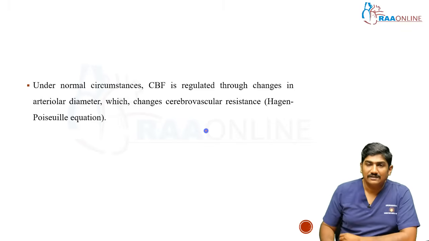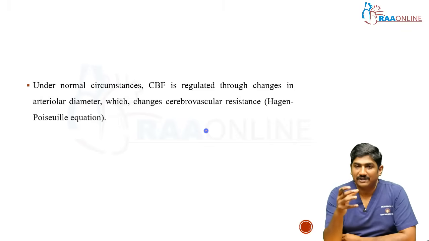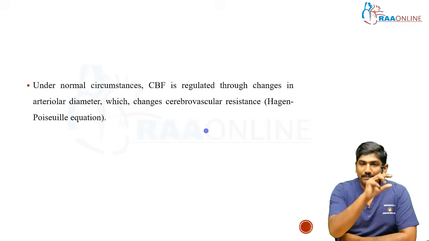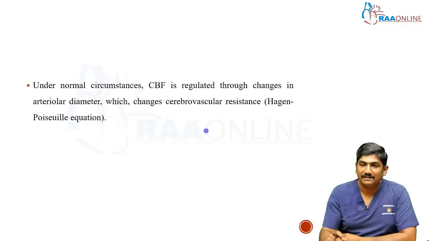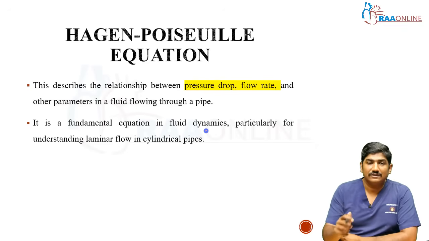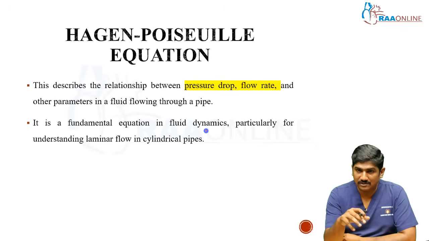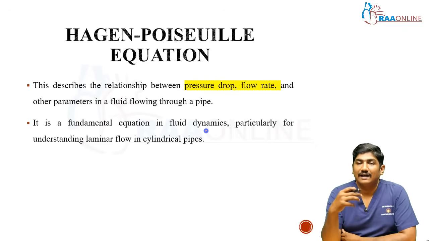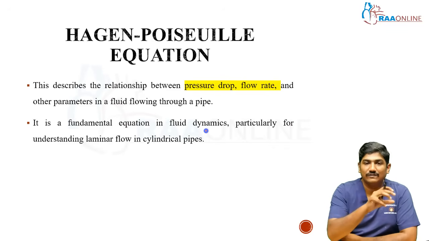This flow and pressure relationship in a pipe-like structure is explained by the Hagen-Poiseuille equation. Hope you know what the Hagen-Poiseuille equation is. It describes the relationship between the pressure drop, or pressure change, and the flow rate and other related parameters, especially for a fluid flowing through a pipe.